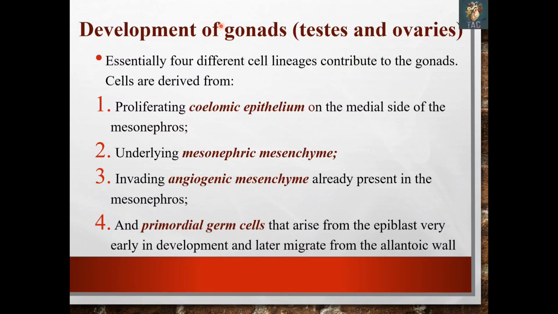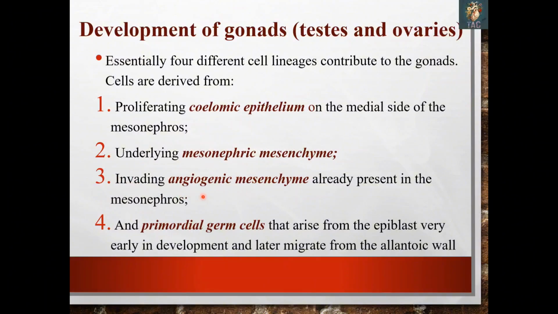Development of the gonads, that is testes and ovaries. The very important point is that essentially 4 different cell lineages contribute to the gonads. So this is another MCQ as well. The first is the proliferating coelomic epithelium on the medial side of the mesonephros. Second is the underlying mesonephric mesenchyme, which is the mesenchyme present in the region of the mesonephros.